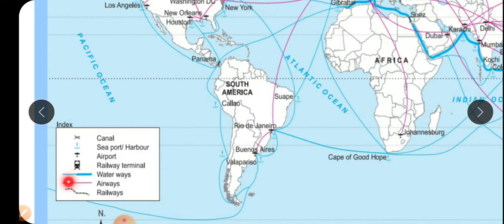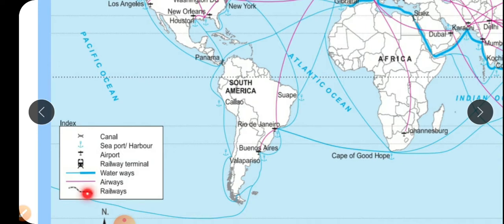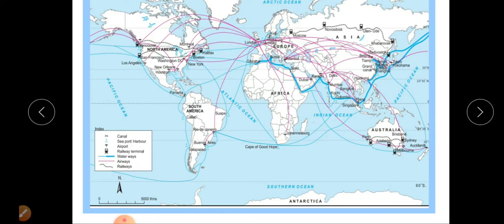Somewhere the use of water transportation is limited, then the width of that line is very less. And if water transportation is on a large scale, then we can observe the width of that line is also higher. Then airways, which are shown with the help of a red line. Last, railways, which are shown like these strips and blocks. So we can observe these routes in the map. Only roadways are not shown; except roadways, the other routes are there.